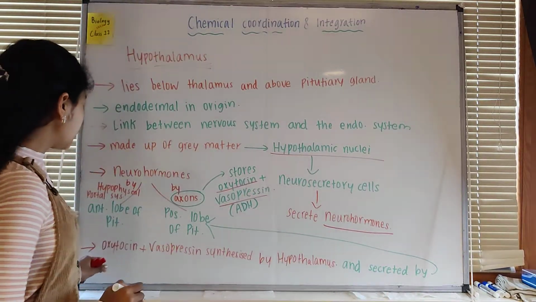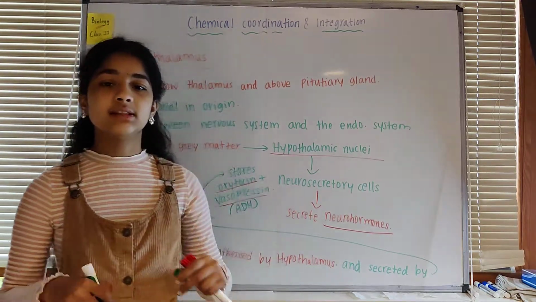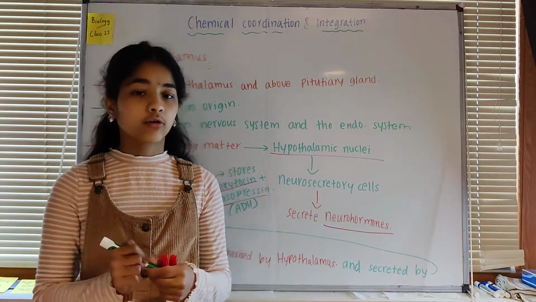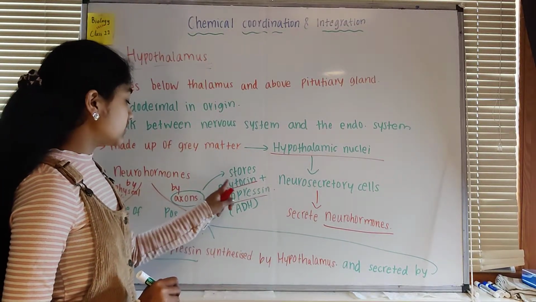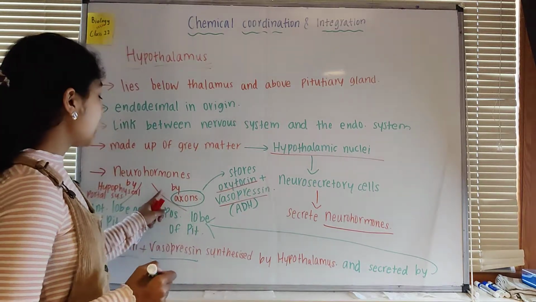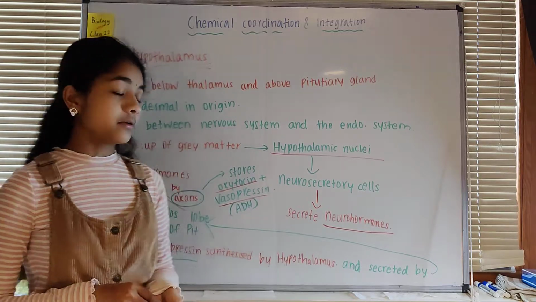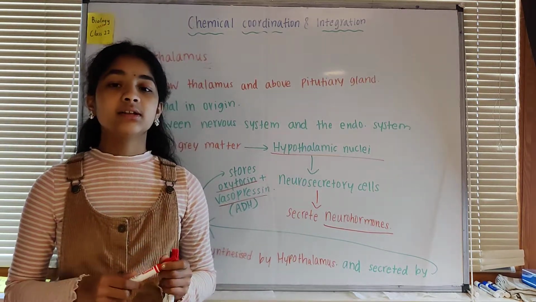So these two hormones are synthesized by the hypothalamus. They are made in the hypothalamus endocrine gland itself, but they are stored in the axons of the neurons, and they are secreted by the posterior lobe of the pituitary gland. So this is about some basic points about the hypothalamus.